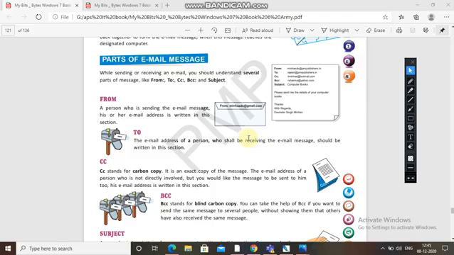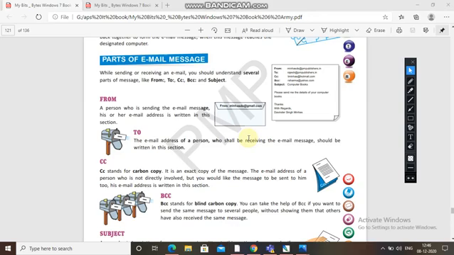So the first one is From. The email address of the person who is sending the email message is written in this section. Then To: the email address of the person who will be receiving the email message should be written in this section.